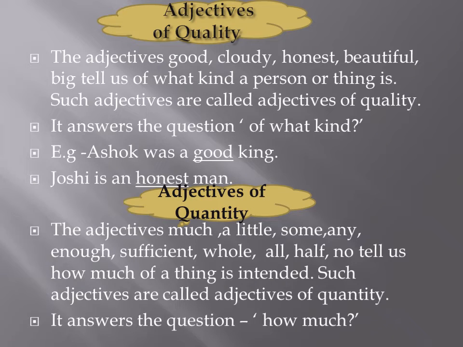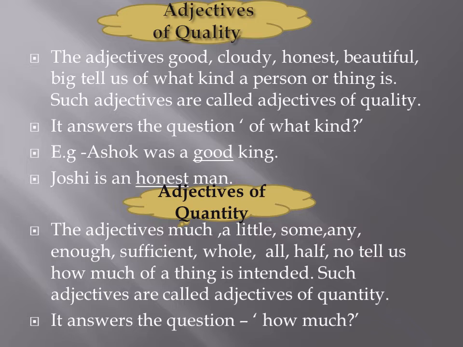Adjectives of quality. The adjectives good, cloudy, honest, beautiful, big tell us of what kind a person or thing is. Such adjectives are called adjectives of quality. It answers the question of what kind. Example, Ashok was a good king. Joshi is an honest man. So here good and honest are describing nouns which are Ashok and Joshi.